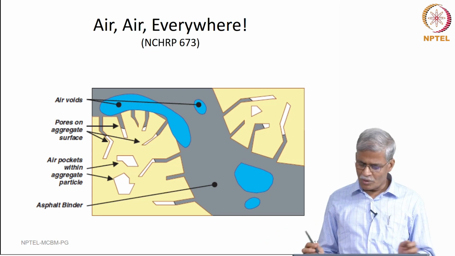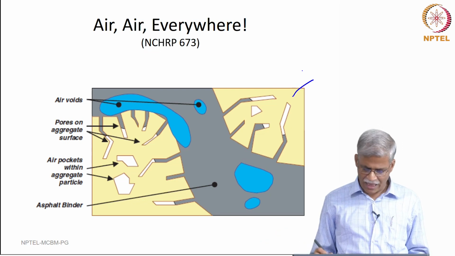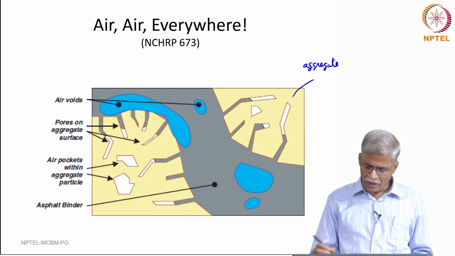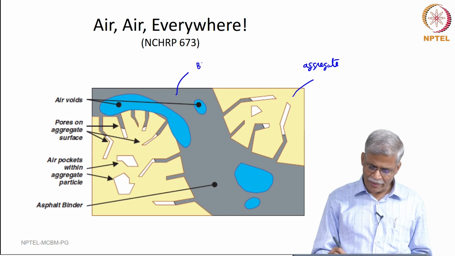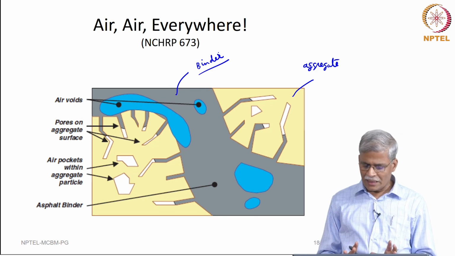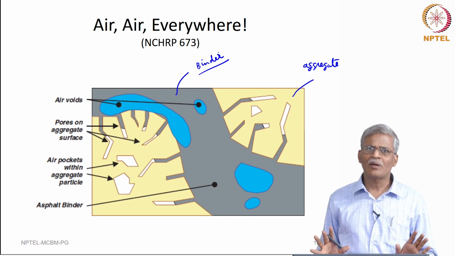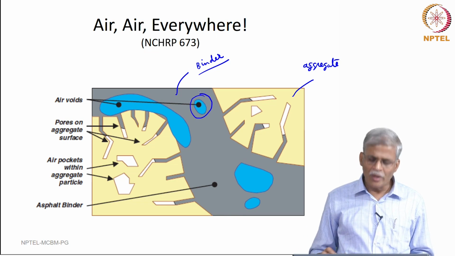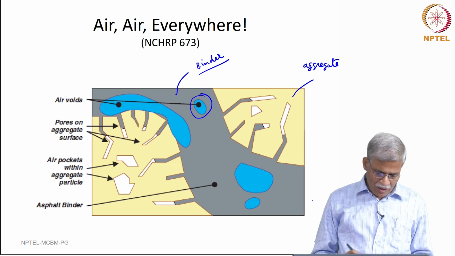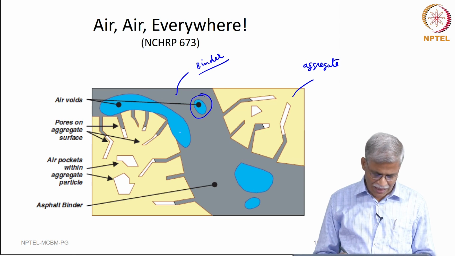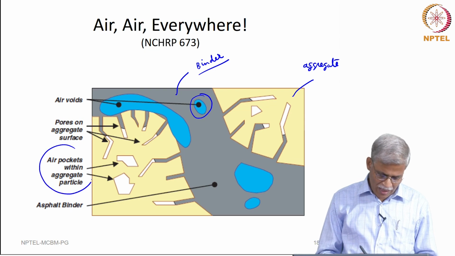Now, what you see here is the aggregate and the grey color is the binder. It is a caricature of the air voids that you are going to see here. You could have air voids in the binder, you could have air voids on the surface of the aggregate, and you can also have air voids within the aggregate particles.